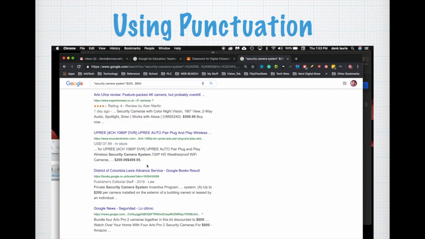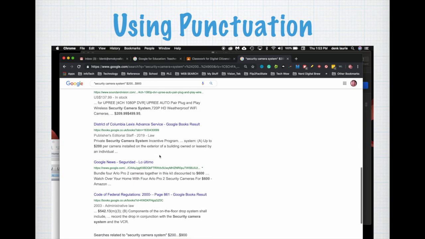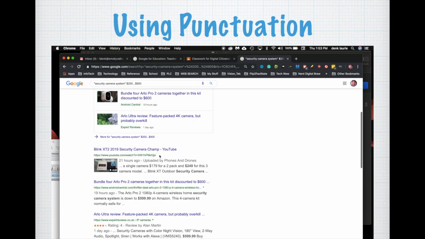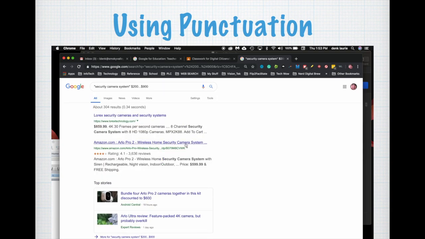So everything I search for will bring me security camera systems, and they will all cost between $200 and $900. A range allows us to really narrow content, and you can find really specific information this way. And a range works with anything that's valued. So it can be dates, it can be costs, it can be data sequences. Anytime you have numbers and you use an ellipse between them, you create a range.